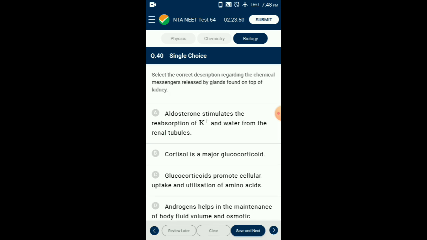Question number 40. Select the correct description regarding the chemical messengers released by glands found on top of kidney. Aldosterone stimulates the reabsorption of sodium and water from renal tubules. Glucocorticoid inhibit cellular uptake and utilization of amino acids. Aldosterone helps in the maintenance of body fluid volume, electrolytes, osmotic pressure, and blood pressure. So the answer for this question is option B. Cortisol is a major glucocorticoid.